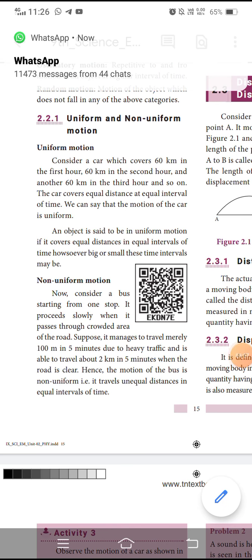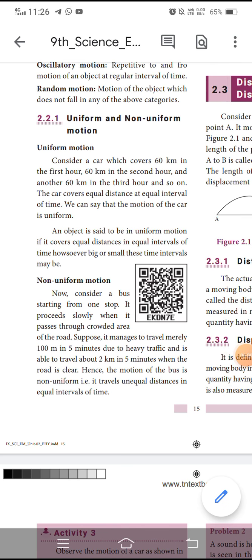look at the topic non-uniform motion. Now consider a bus starting from one stop. It proceeds slowly when it passes through a crowded area of the road. Suppose it manages to travel merely 100 meters in 5 minutes due to heavy traffic, and is able to travel about 2 km in 5 minutes when the road is clear. Hence the motion of the bus is non-uniform. That is, it travels unequal distances in equal intervals of time.